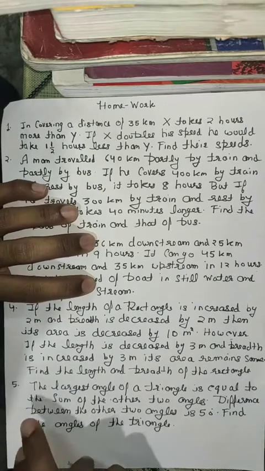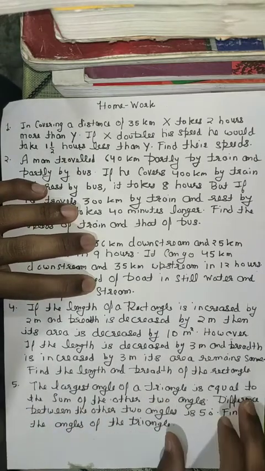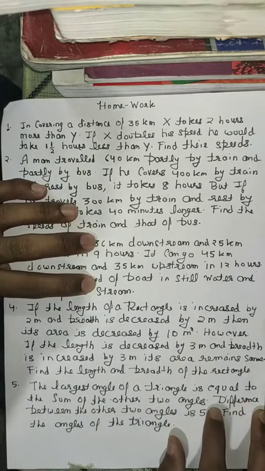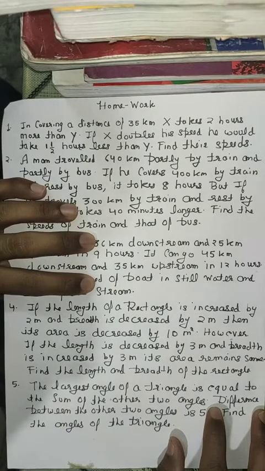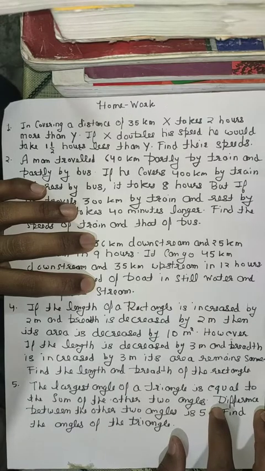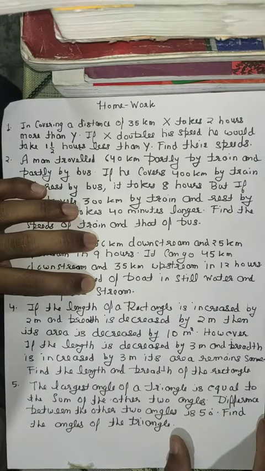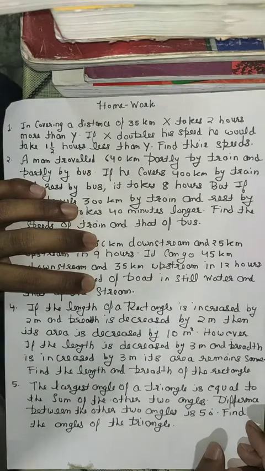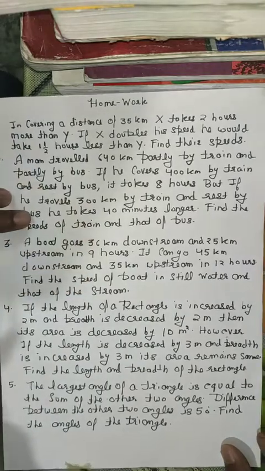फिफ्थ क्वेश्चन देखिए, the largest angle of a triangle is equal to the sum of the other two angles. Here the question is based on the property of the sum of interior angles of a triangle. Okay, the difference between the other two angles is 150 degrees. Find the angles of the triangle. It is very basic one, so you can solve it on your own.